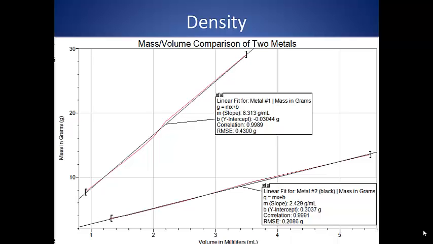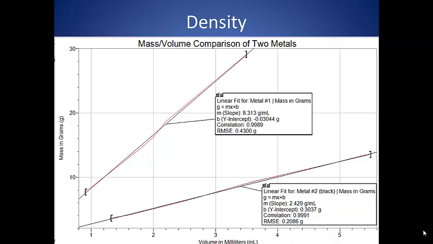Density is a physical property of matter. It is an extremely useful characteristic for many reasons, one of which is that it is a defining characteristic. Different substances have different densities. And if you determine the density of a substance, then you can probably figure out what it is. Density is a function of the mass and the volume of a substance.